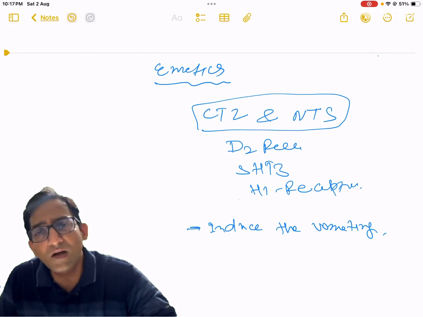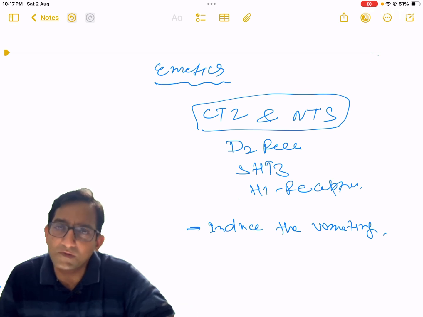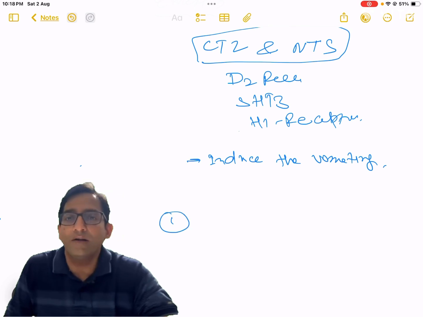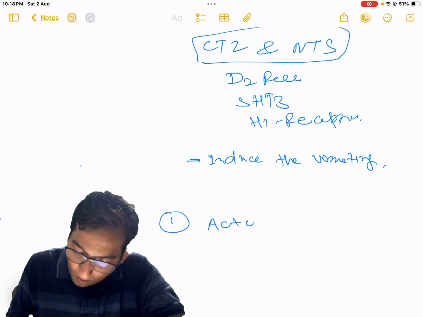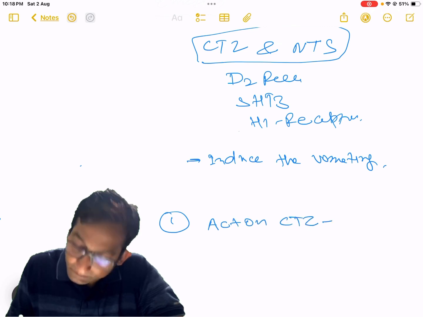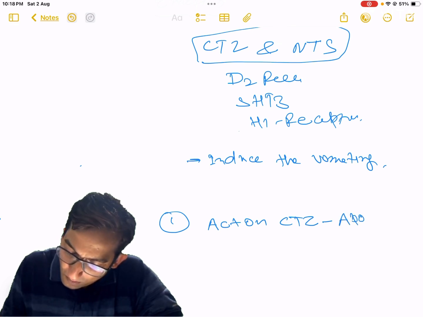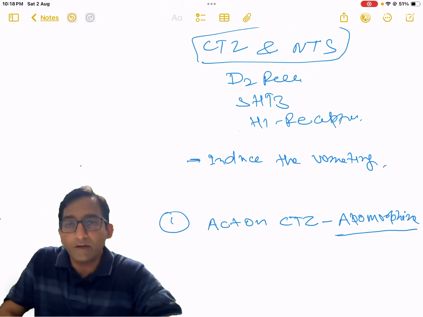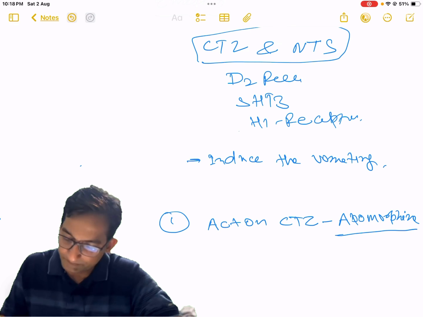Okay, nowadays two types of drugs are available in the market to use as emetics. First one is called centrally acting, which act on CTZ. Example is apomorphine. Basically, apomorphine is a semi-synthetic derivative of morphine. It acts by stimulation of dopaminergic receptors in the CTZ.